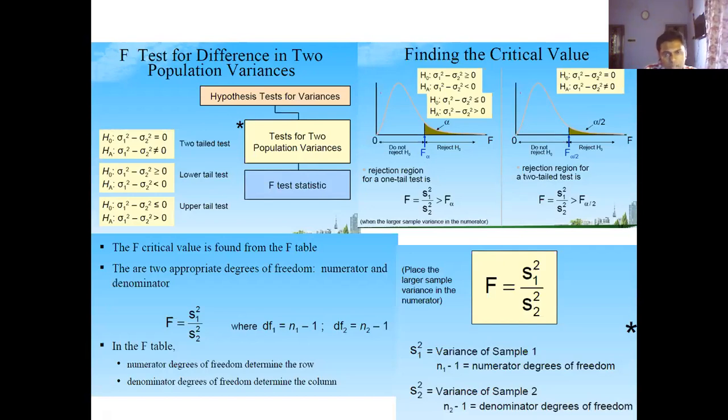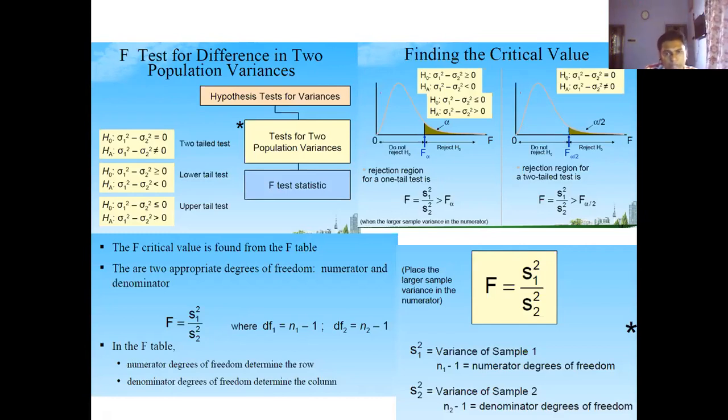So that's why we cannot use the t-test. The t-test is used for comparing just two means. But if you want to compare more than two group means, you cannot use the t-test; you need to consider ANOVA.